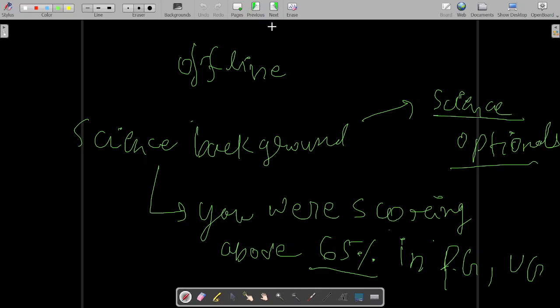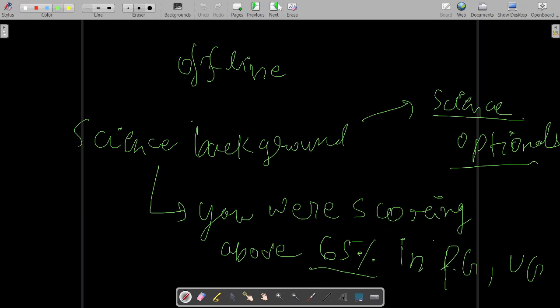It is a myth. But some people ask me why science optional people are not seen very often. Why science optional people like maths optional, physics optional, chemistry optional, aeronautics engineering optional, chemical engineering optional, then you have electrical engineering optional. Why are these people very few? Why are science background people not seen in the top AIR 1 to 100?